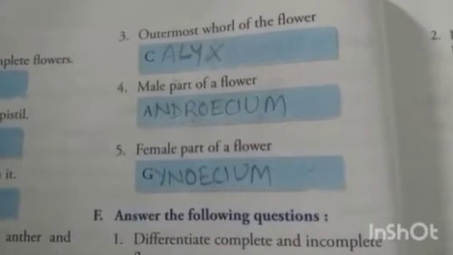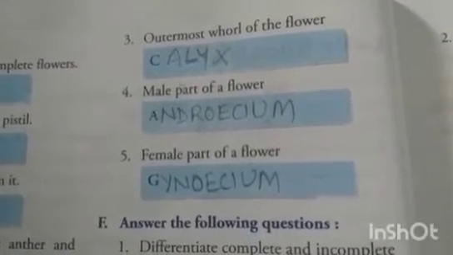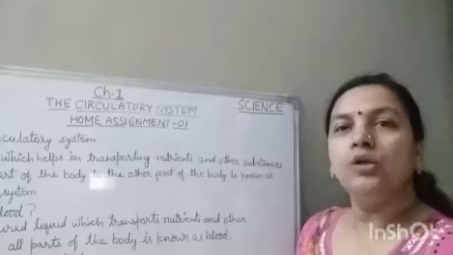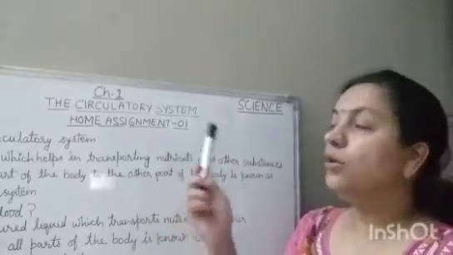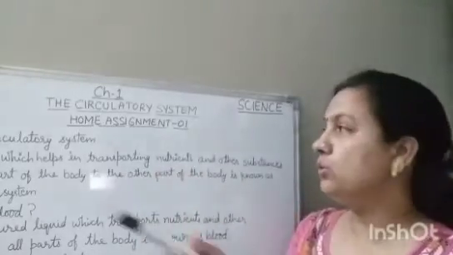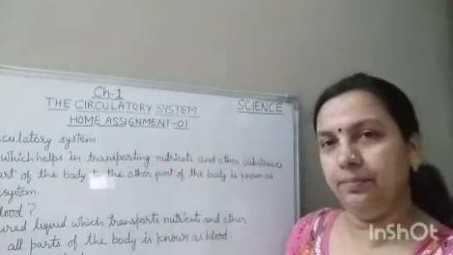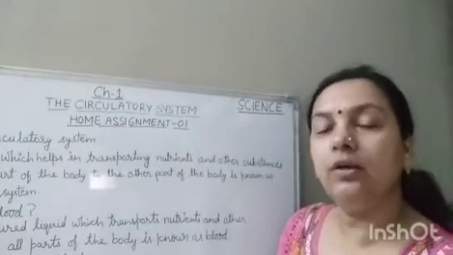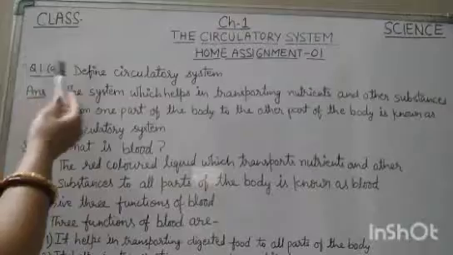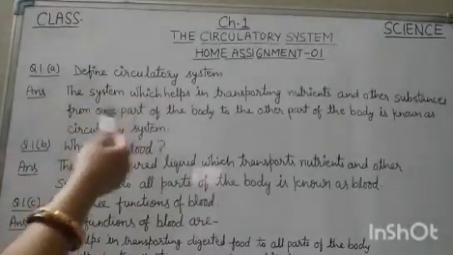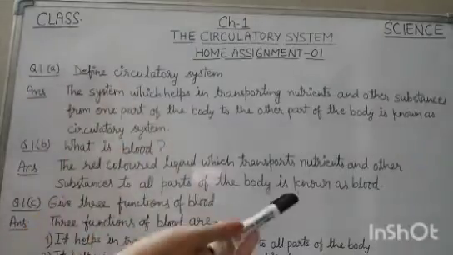So we have done worksheet 2 and exercise questions of chapter 4, which were your last homework, that is 7th assignment, and now we will solve home assignment 1. So children, our first home assignment belongs to chapter 1, the circulatory system. And the first question of this assignment was define circulatory system. As we all know, circulation means the movement.